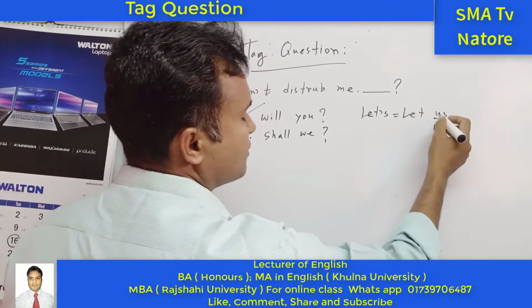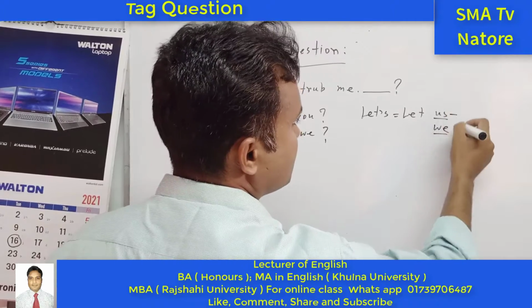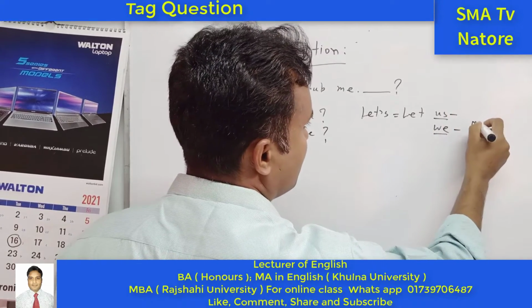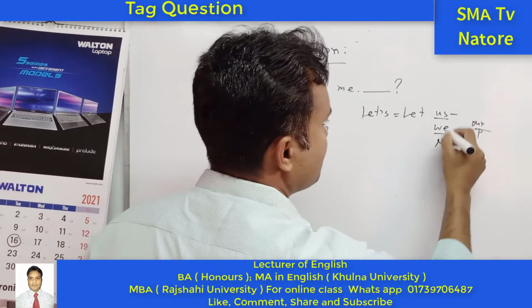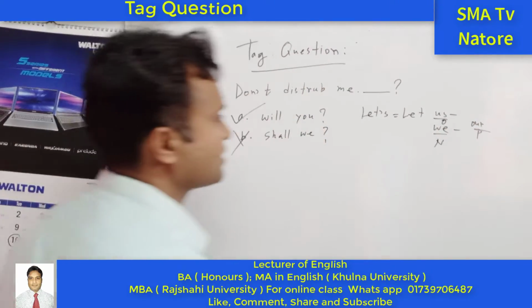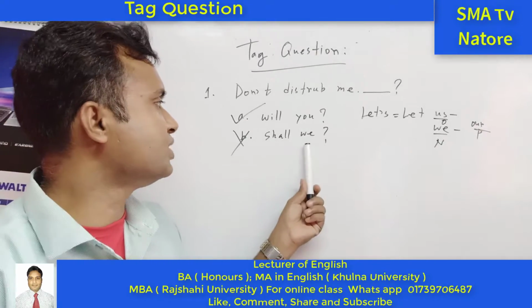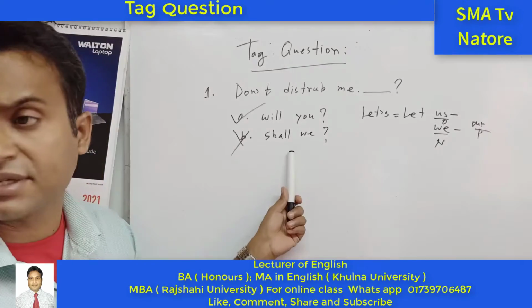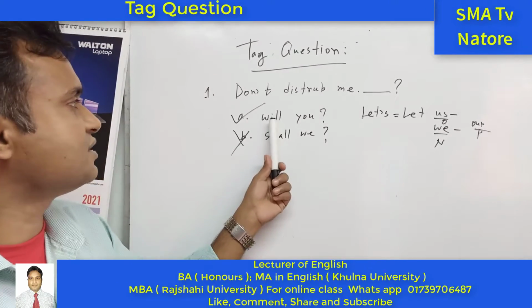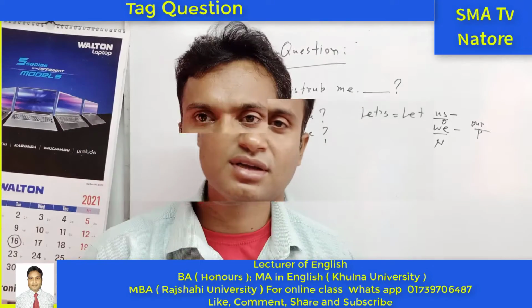So there is the nominative case, the next one is the objective case, and the next one is the possessive case. But here we can see "shall we", and there is no "let's". For this reason it is not correct. The correct answer is "will you". Okay, so we can find out.